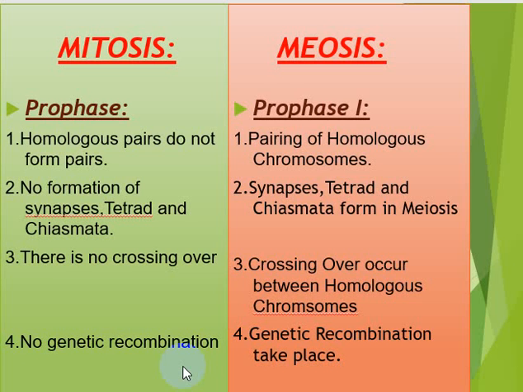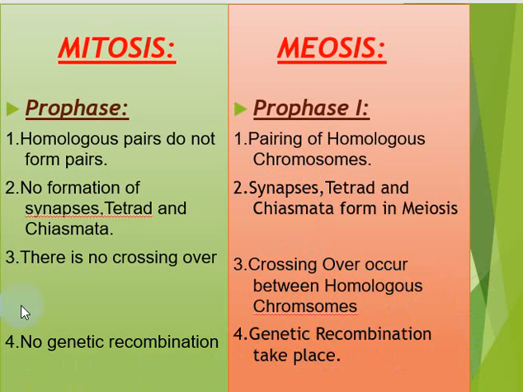In mitosis there is no exchange of genetic material, and you know that it is called crossing over. In the case of meiosis, there is an exchange of genetic material, and that is known as crossing over. So meiosis contains this process of crossing over, and due to these processes in meiosis, there is a wide range of genetic recombination in the daughter cells.